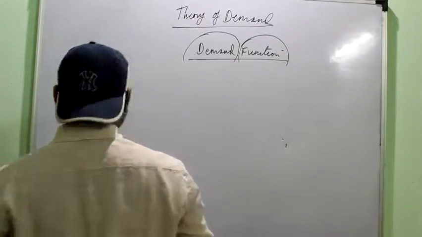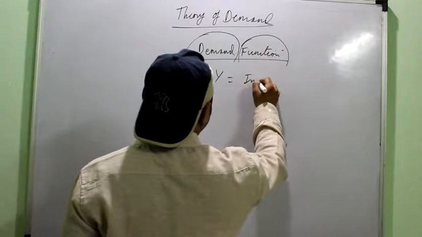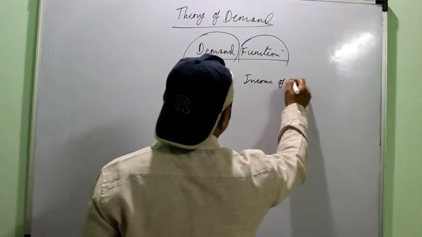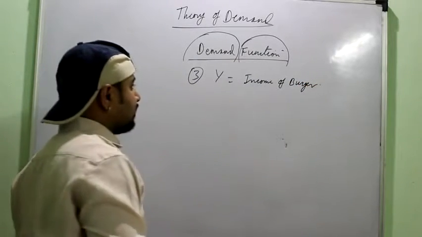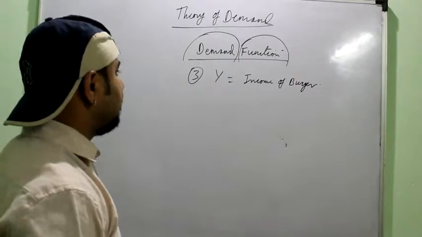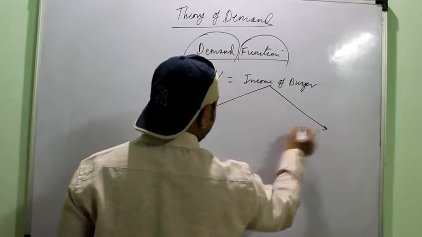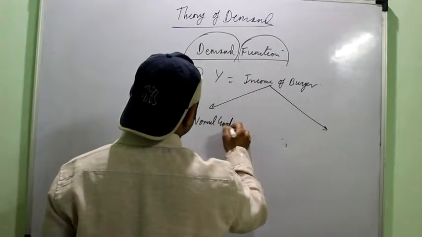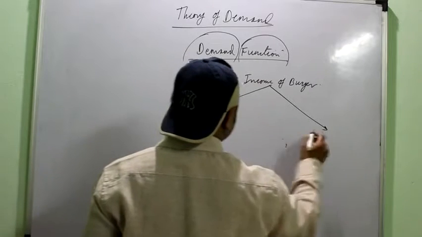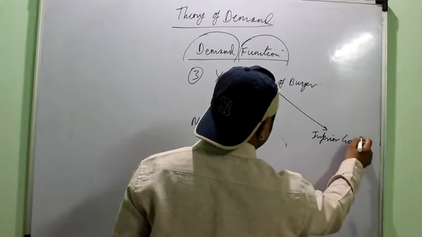Okay, next, the third determinant is Y, that is the income of the buyer. So how does the income of a buyer affect the demand? For understanding this, we first have to understand that there are two kinds of goods: normal goods and inferior goods.